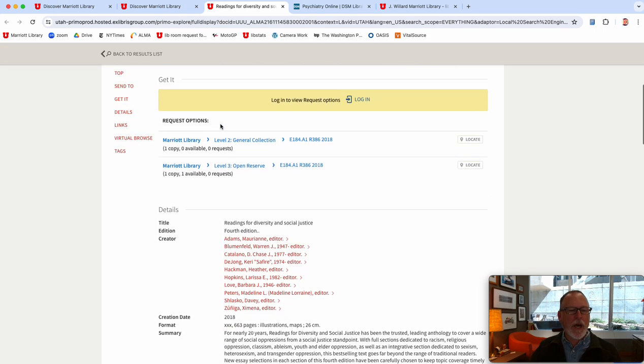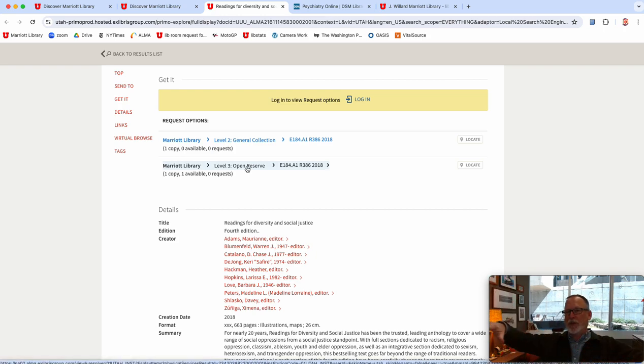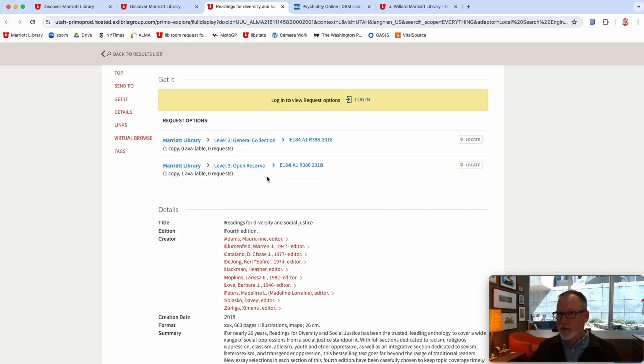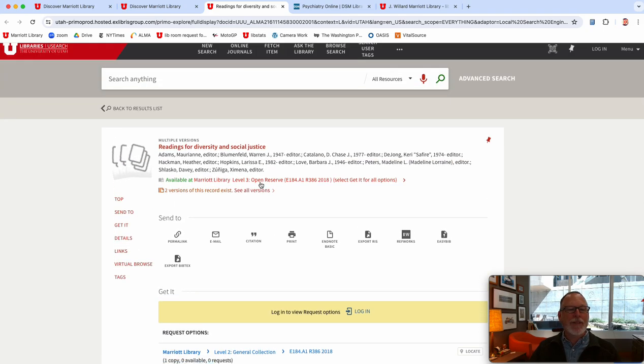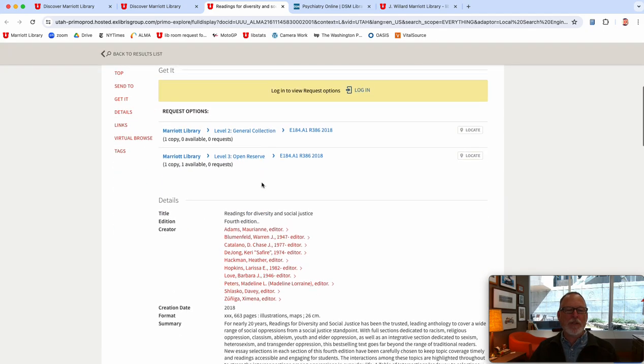Two versions exist. Oh, this one's in Open Reserve. If you go up to the third floor of the Marriott Library, that's the tall ceilings and lots of open tables all over the place. You can ask at the desk too, but look for these bookshelves and go to E184 and you will find this book, and it will always be there. Handily, it's right next to some book scanners, so if you wanted to read a chapter, you could scan it in a couple of minutes and then go read it. It's probably on reserve because it costs $79. This is something that doesn't check out, and a lot of students need it.